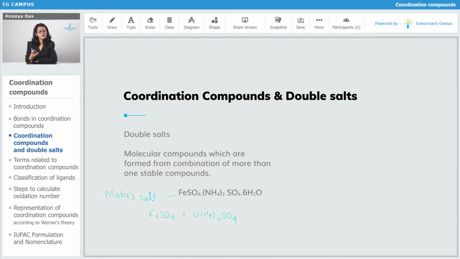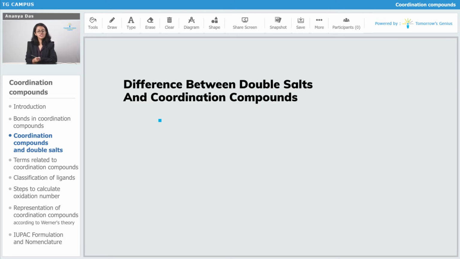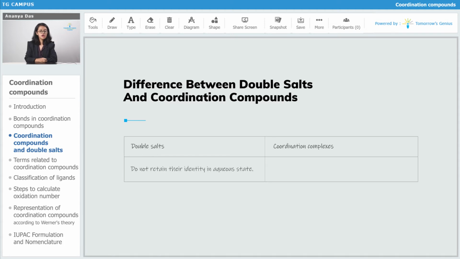So the definition of coordination compounds and double salts, till now they are the same. So why did we put coordination compounds in a bracket and why did we write double salts as it is? For this, we need to know what is the difference between a double salt and a coordination compound. Double salts do not retain the identity in aqueous state.